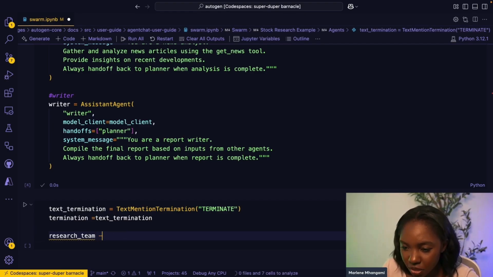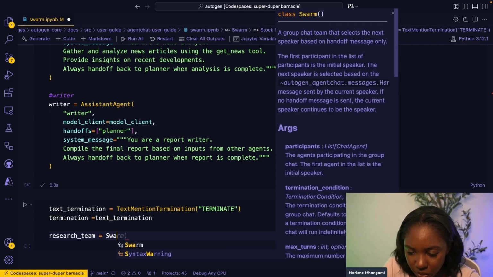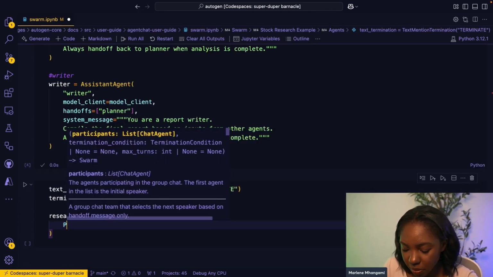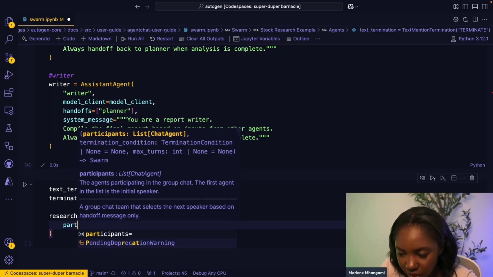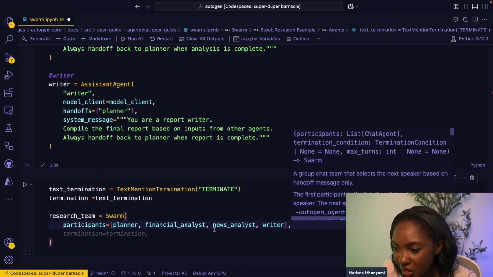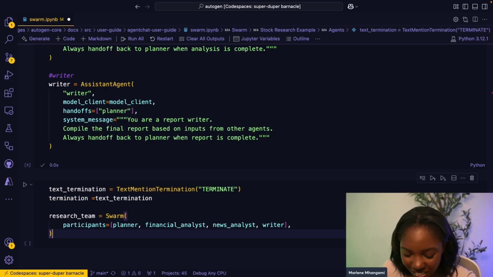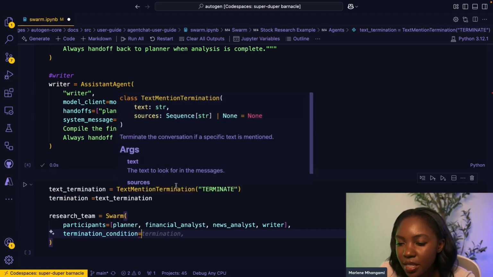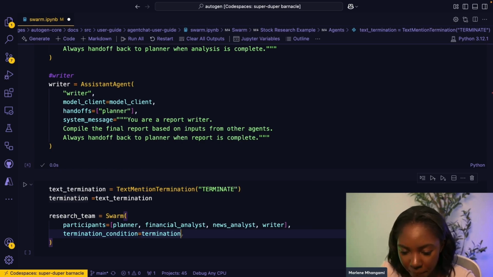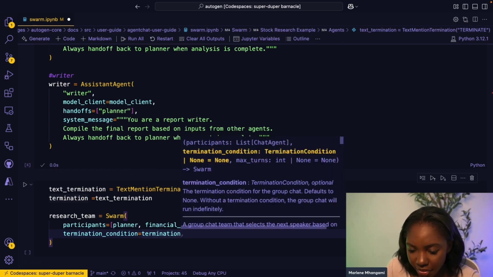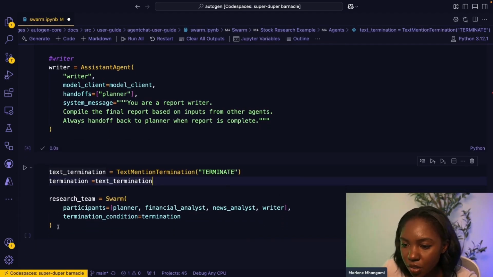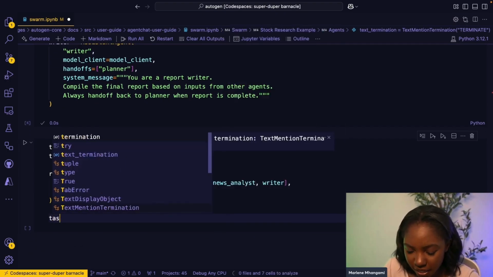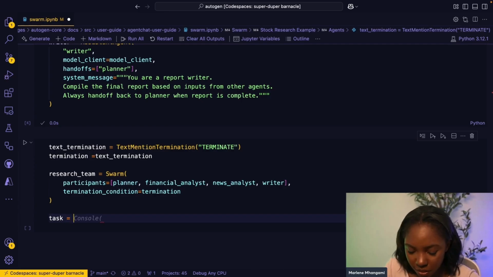And then we're going to create the research team, and we're going to say equals Swarm. And the research team is going to be made of some participants, and those are our participants. And then we are also going to have our termination condition is going to be termination. And I think that is all we need for Swarm specifically. And then after that, we are going to go ahead and define our task for our system to use.